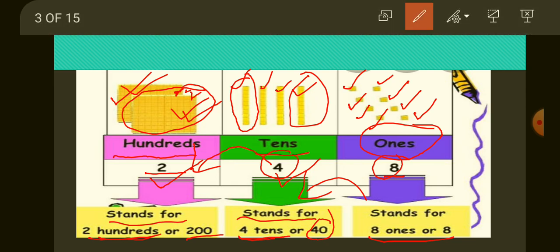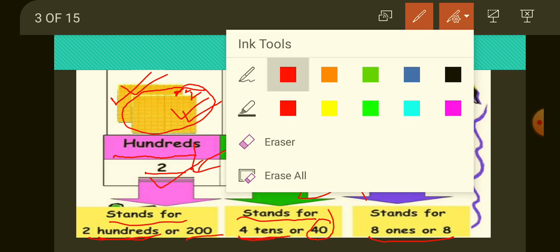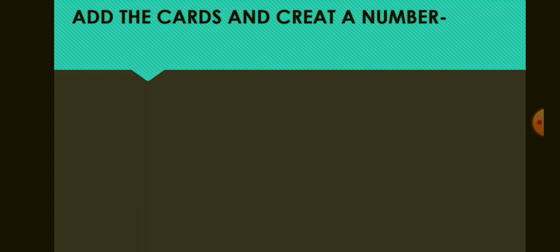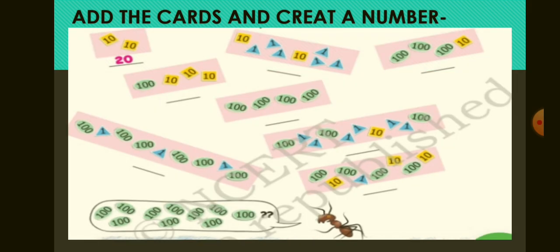After that, we are going to discuss some new concepts. Let's start: add the cards and create a number. The cards are not here, just wait, we'll give one picture. In this picture, many cards are given. You have to add the cards and form a number.